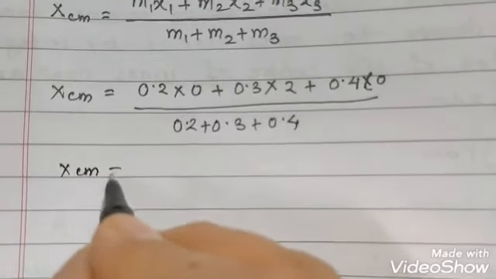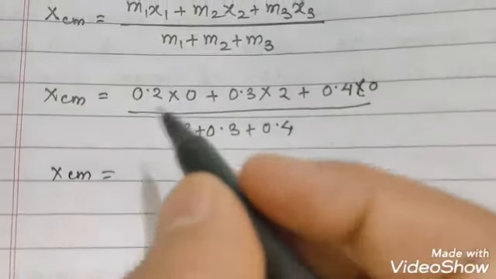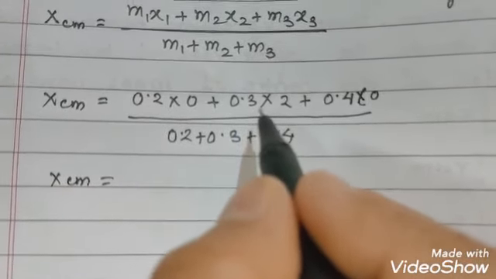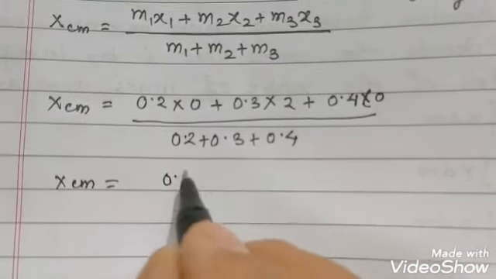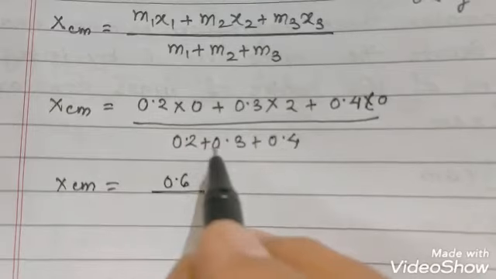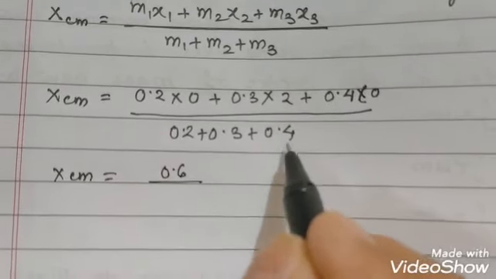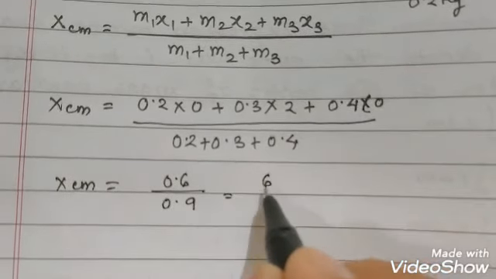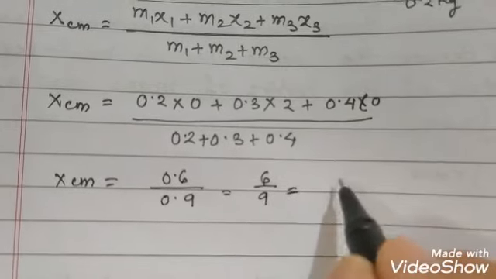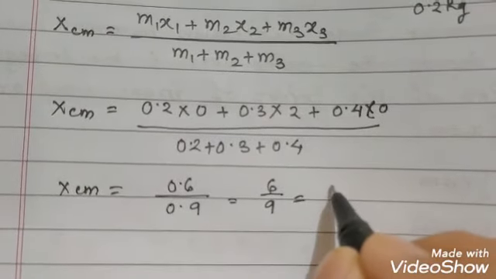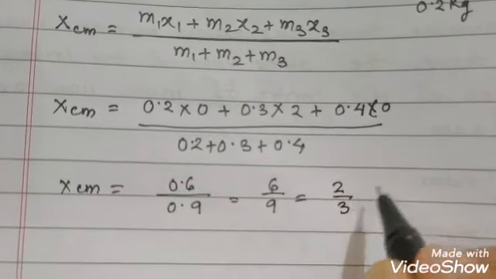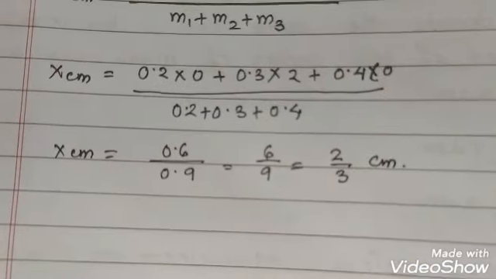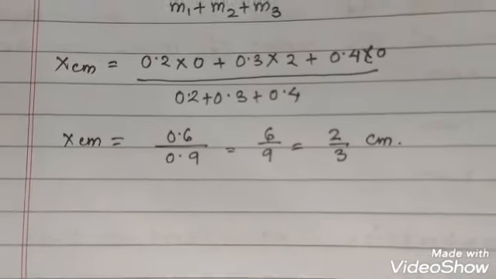We'll get 0, 0, and 2 threes are 6, so 0.6, upon 0.2 plus 0.3 is 5, plus 4 is 9, so 0.9. Or we can say 6 upon 9, or 3 twos are and 3 threes are, that means 2 upon 3 centimeter. So the x coordinate is 2 upon 3 centimeter.